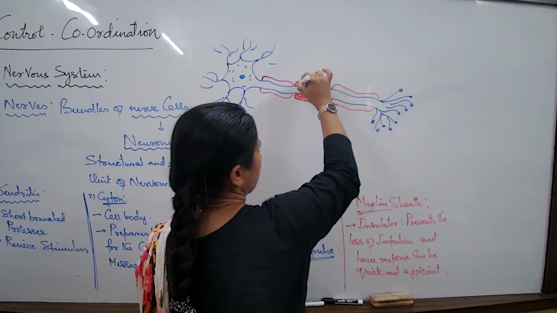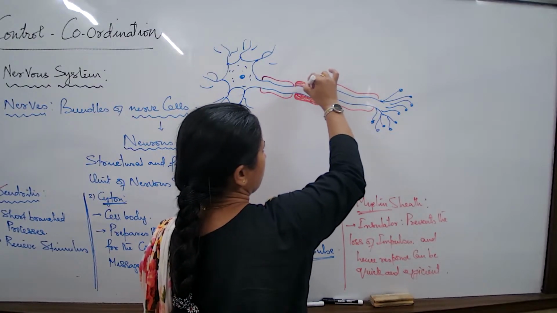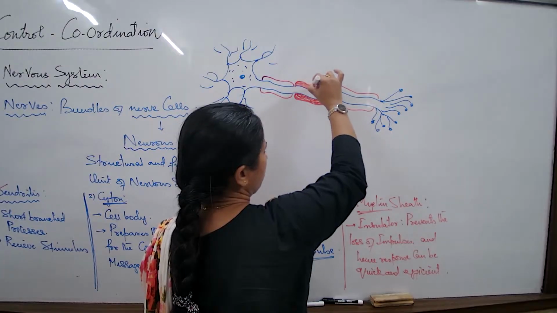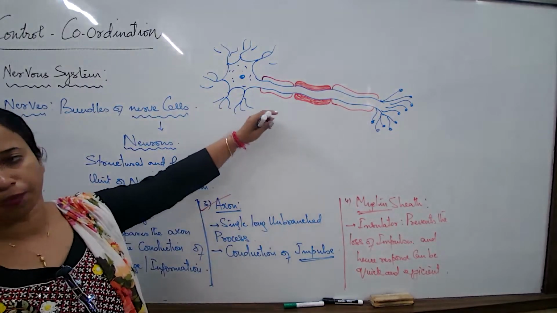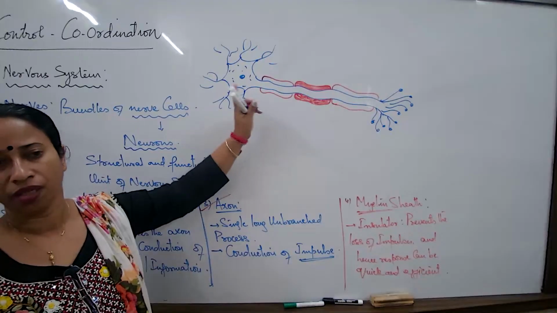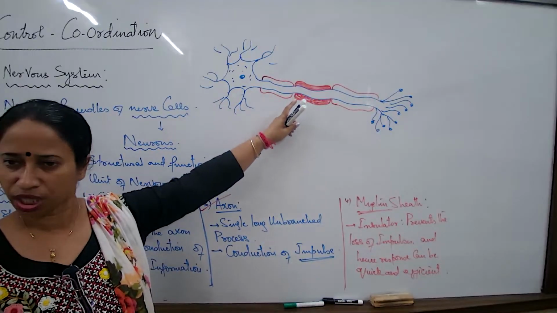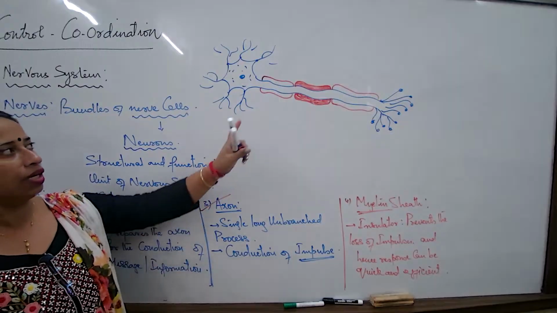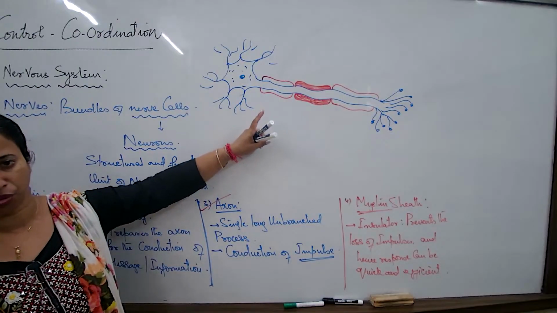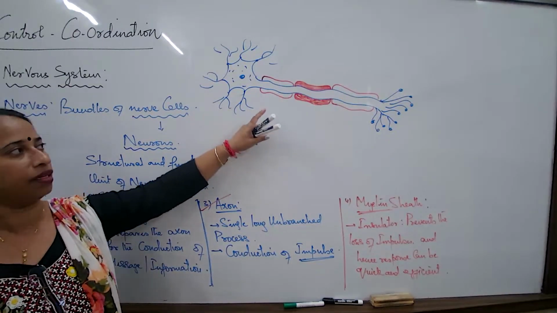When you draw this diagram, you can just put a light shade here to understand the difference between the myelin sheath and the axon. You will not be using any colors, but with light and dark shading, you can make this diagram. Now the diagram drawing you can complete at home also. This is not a difficult diagram for you to draw, you already drew it in the 9th standard.